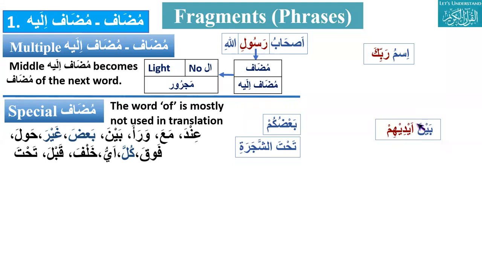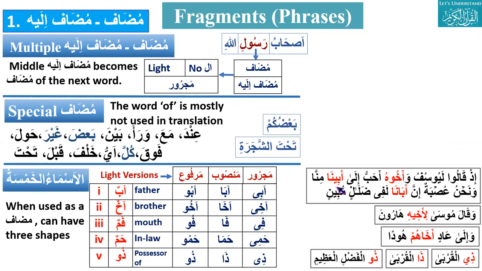If we remove the bayna, it is aydihim, their hands. Sometimes we use this bayna aydihim for in front. So bayna is a special mudaf and aydihim is again mudaf ilay. So this is between their hands, which also means in front of them.